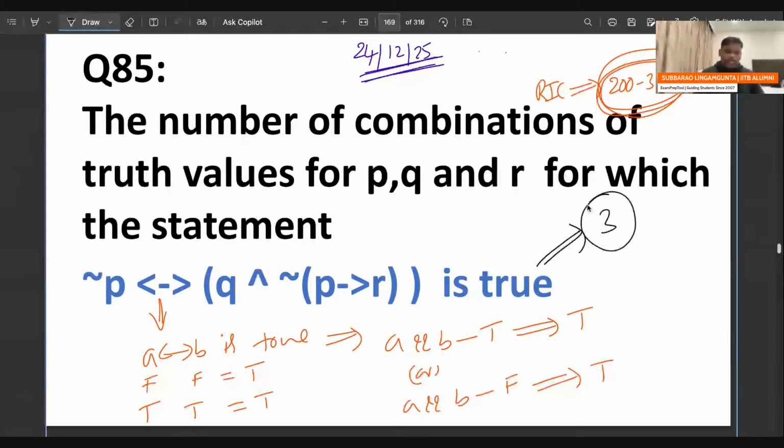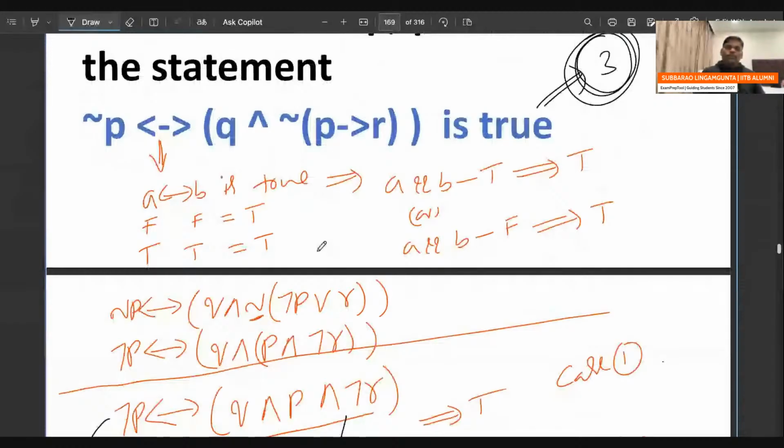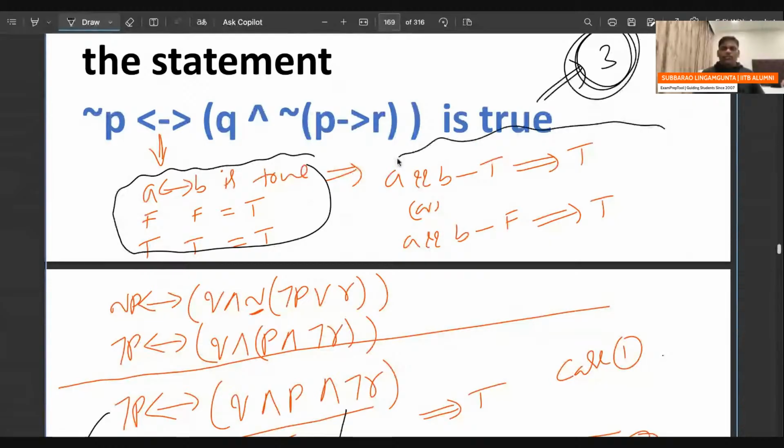Check one time. Anyone having any objection? Let me know. This statement is true for how many combinations of P, Q, R? Remember, if anyone doesn't know, A implies B is true in 2 occasions. Both left and right are true, or both left and right are false. Both true, and both false, are also true.